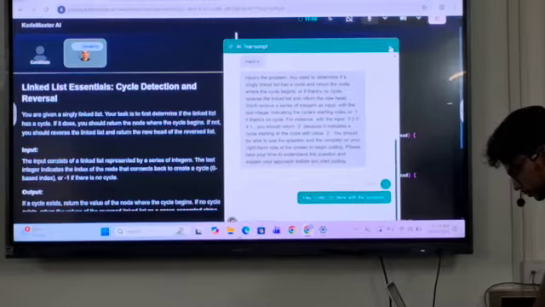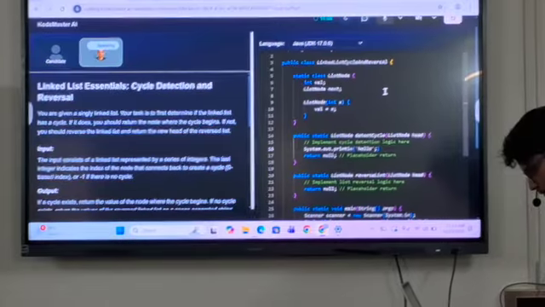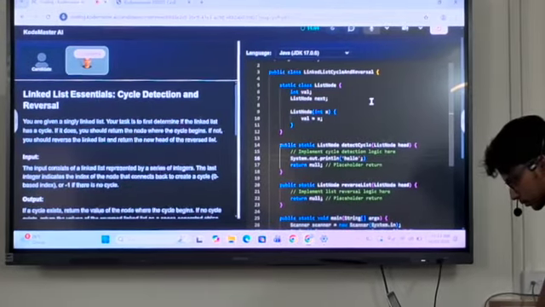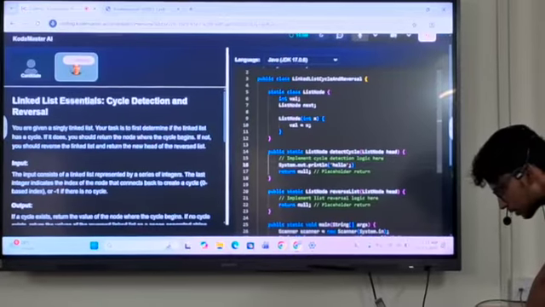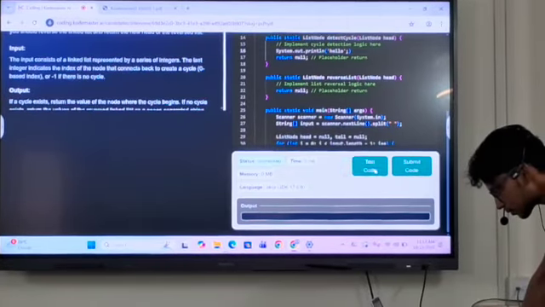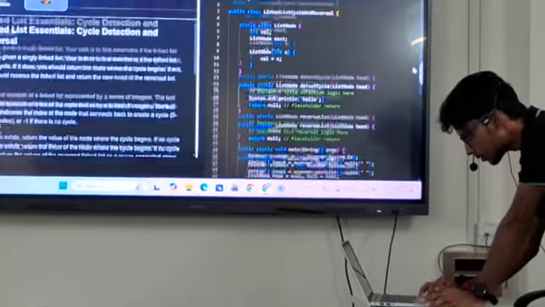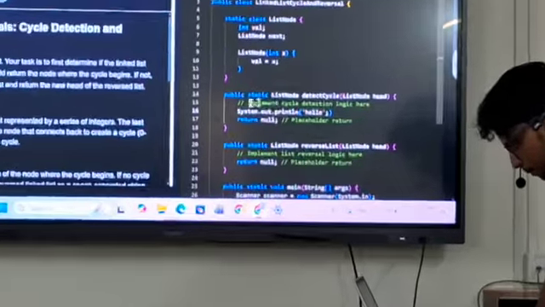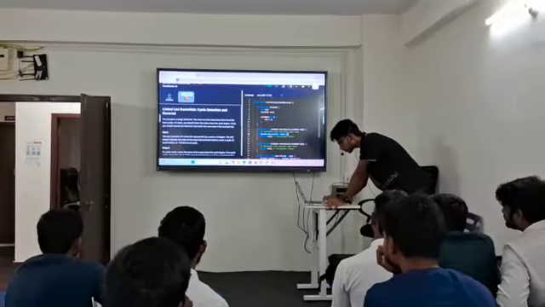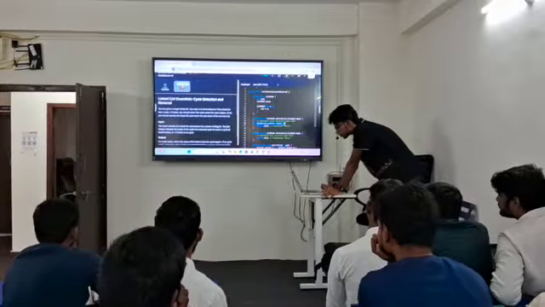Great job on completing the problem. Let's take a look at your solution. Yeah, please go ahead. I've noticed a syntax error in your detect cycle method on line 16, which could cause issues. What strategies do you have in mind for cycle detection and list reversal?